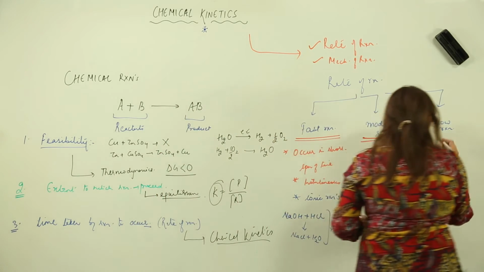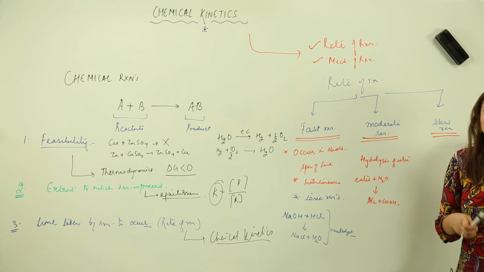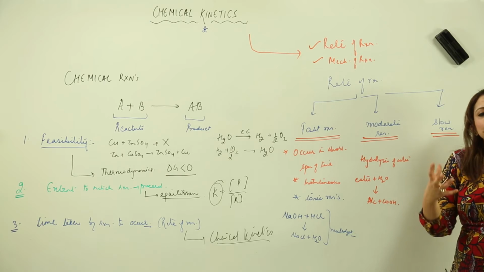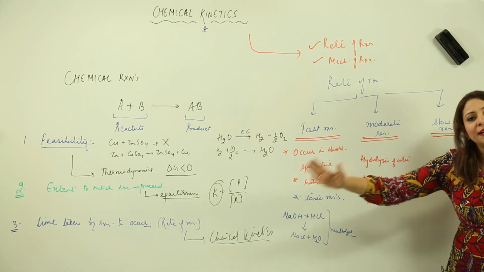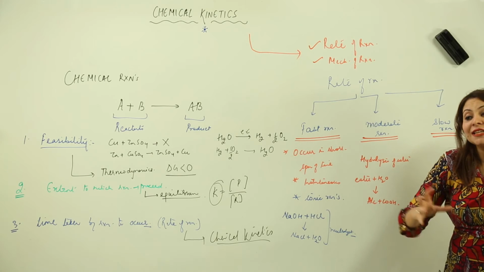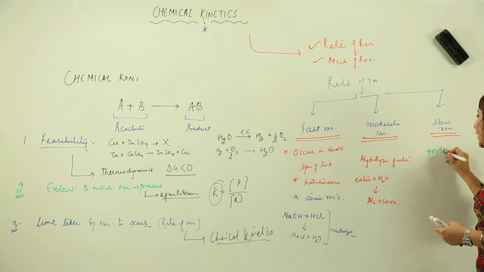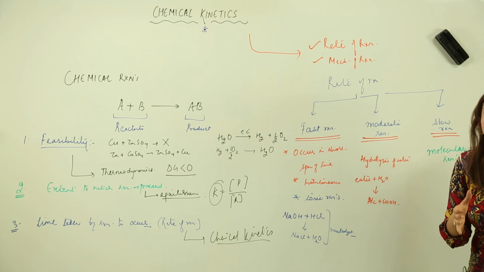Now our concern is the slow reaction. As the name suggests, the reaction is going to occur very slowly. That means you will mix the reactants and you will definitely get the product, but it will take time. The reaction is going to occur at a slow rate, right? So what kind of substances show this slow reaction? Actually, the molecules show this kind of reaction. That is why the slow reactions are often called molecular reactions.